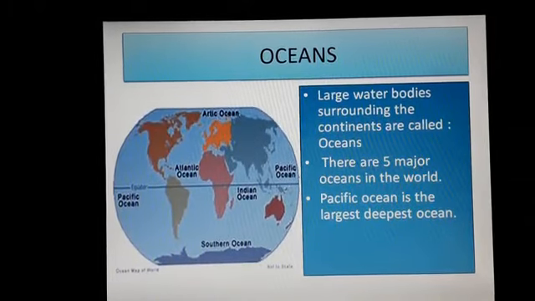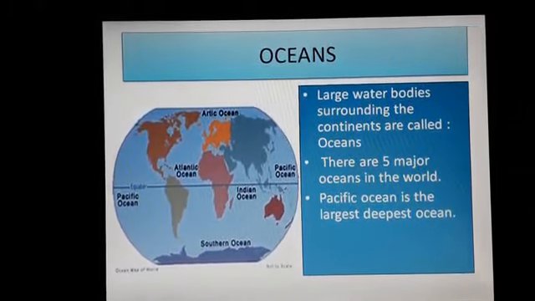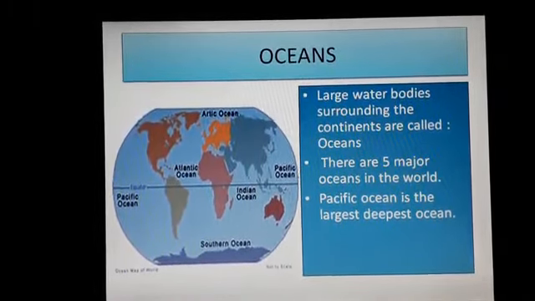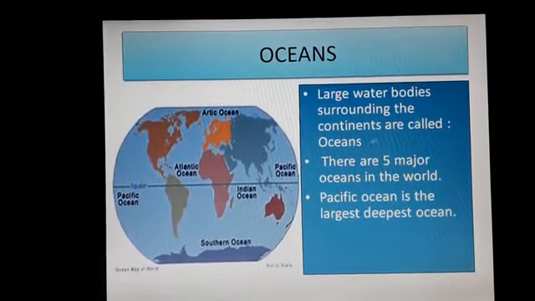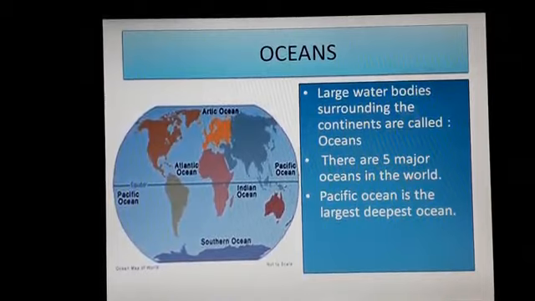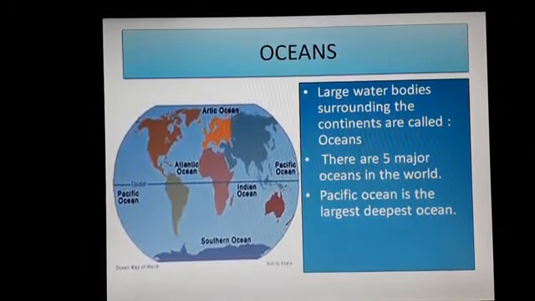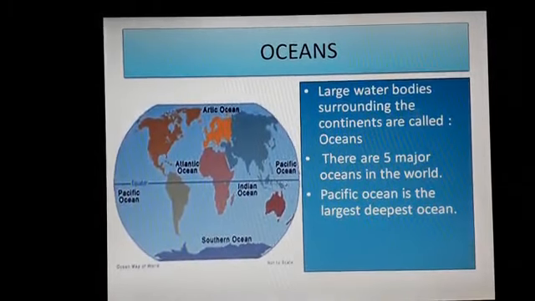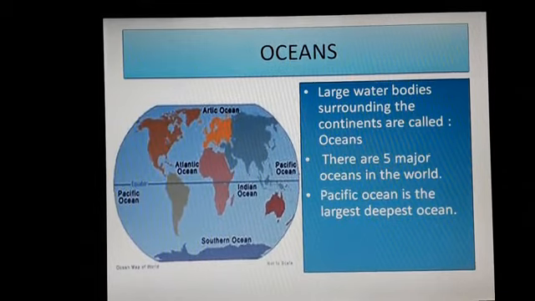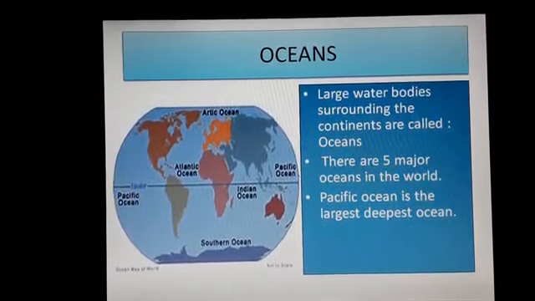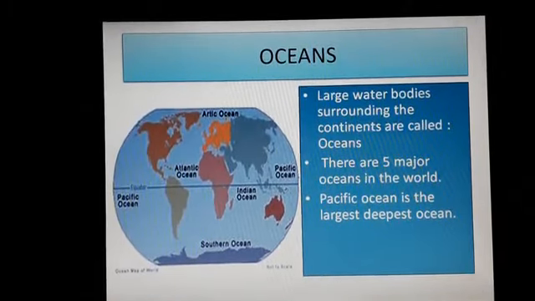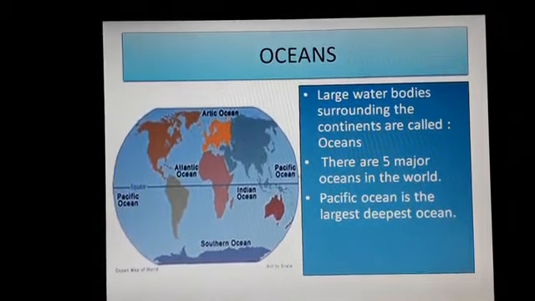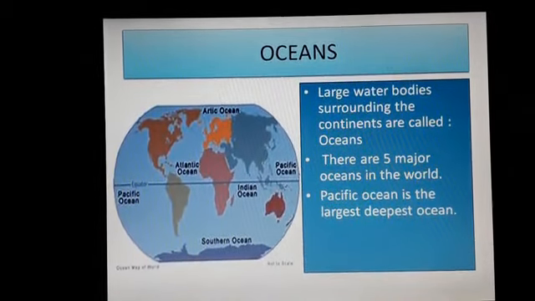The Pacific Ocean is the largest and deepest ocean. It covers almost half of Earth's water surface. The Atlantic Ocean is the second largest ocean in the world, about half the size of the Pacific Ocean. The Indian Ocean is named after our country, India. This is the third largest ocean. The Southern Ocean is the fourth largest ocean and is also called the Antarctic Ocean. The Arctic Ocean is the smallest ocean on the earth.